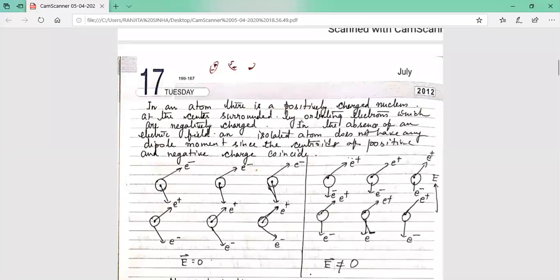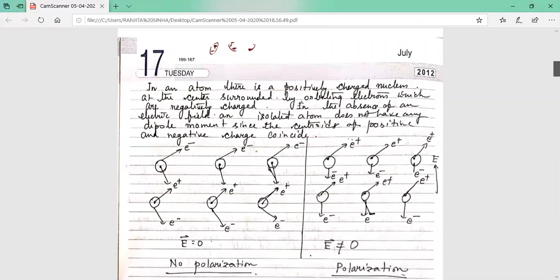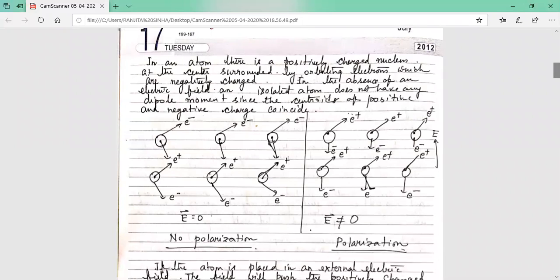But here, if E is not equal to zero, you know that if an atom is placed in an external electric field, then the positive charge shifts towards the direction of the field. This is the direction of the electric field, shown by arrow E. So the atom is placed in an external electric field.